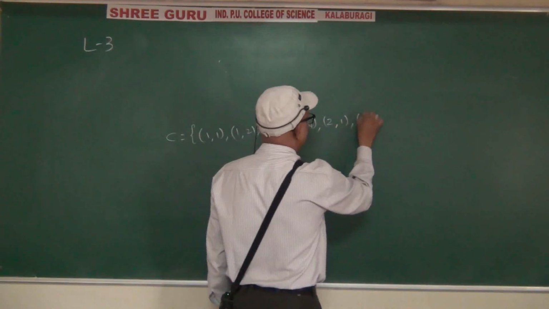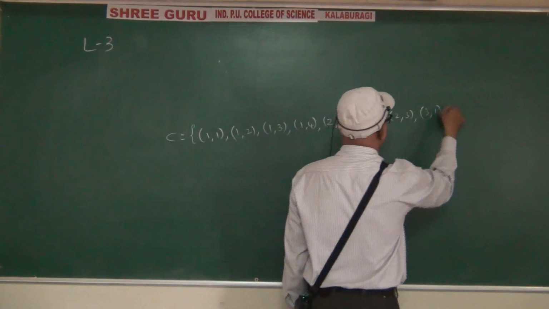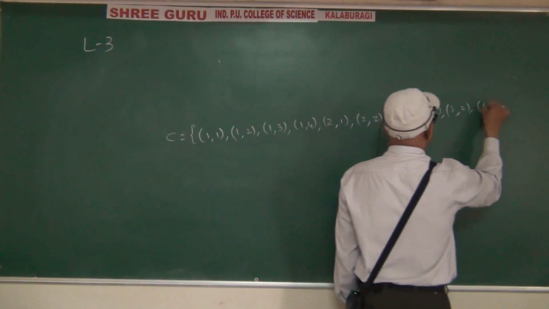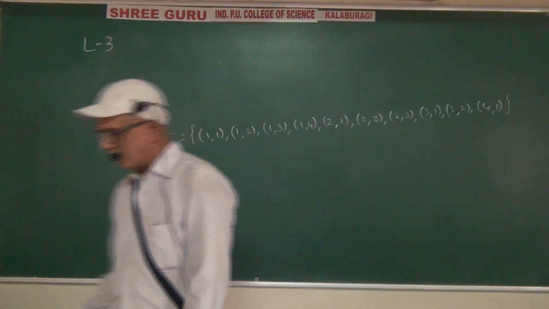Next (2,1), (2,2), (2,3), (3,1), (3,2), (4,1). That's it. Okay.